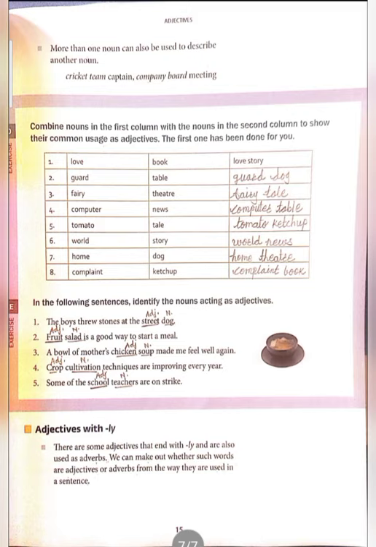Fifth one: some of the school teachers are on strike. Here teachers is a noun, but which teachers? It's from the school. It could have been college, or primary, pre-primary, but they have written school, so school is an adjective. Now let's learn the adjectives with ly. There are some adjectives that end with ly and are also used as adverbs. We can make out whether such words are adjectives or adverbs from the way they are used in sentences.